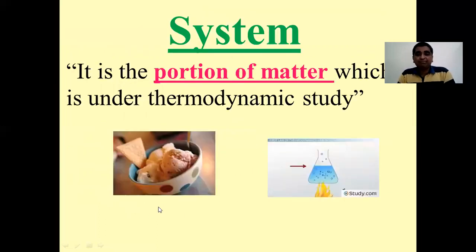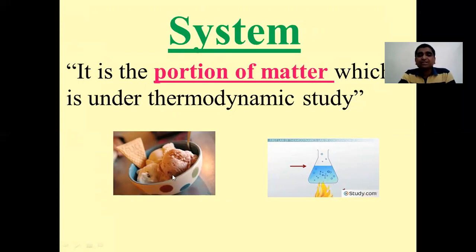So what is a system? In thermodynamics, a system is nothing but a portion of matter. Simply, it is nothing but a portion of matter which is under thermodynamic study. So in this picture, you can see in the first picture, ice cream taken in a bowl or in a conical flask. In the second picture, you can see some water is taken and that is getting heated from the bottom.